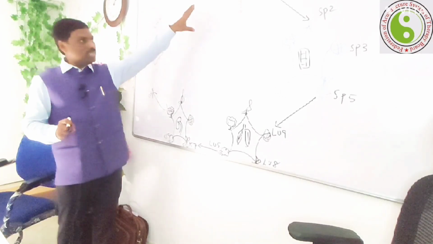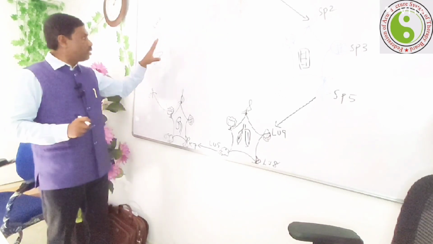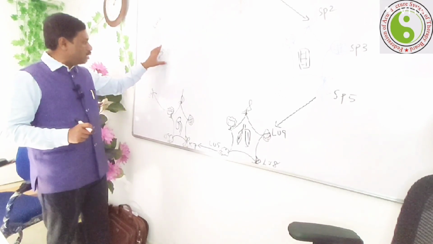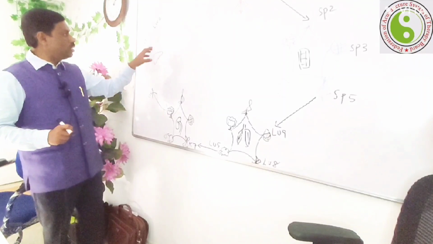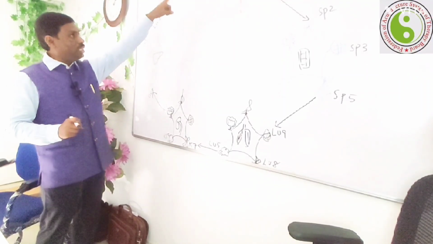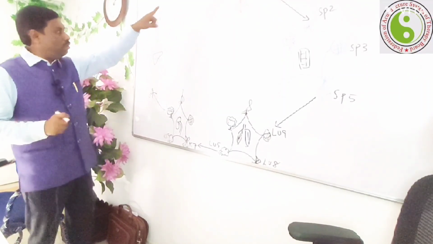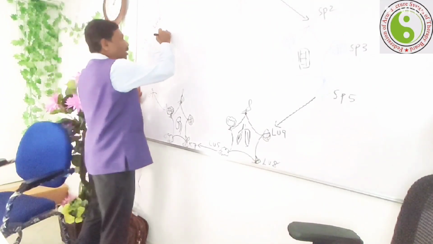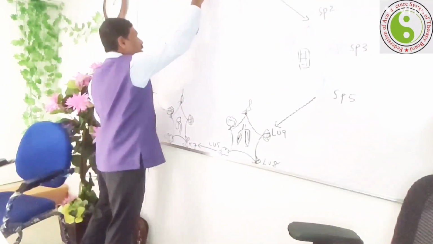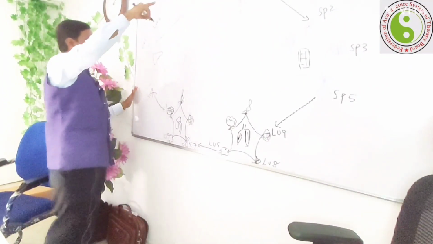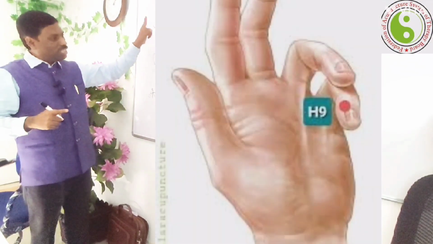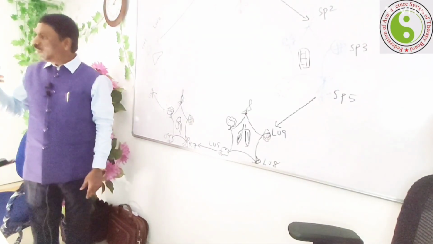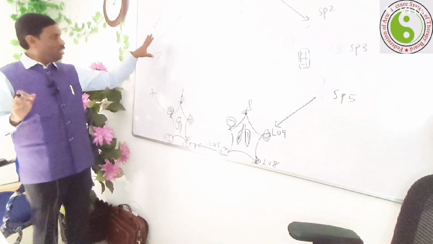Now if the heart is deficient, I need to strengthen it by activating the energy from the liver. Here is the fire point, here is the wood point. Then connect to this. H9 is the mother point, liver 2 is the sun point. It depletes the energy of the liver.